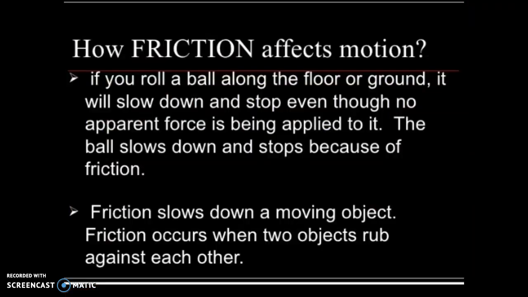How does friction affect motion now? If you roll a ball along the floor or ground, it will automatically slow down or stop even though no apparent force is being applied to it. The ball slows down and stops because of friction. Similarly, friction slows down a moving object. Friction occurs when two objects rub against each other.